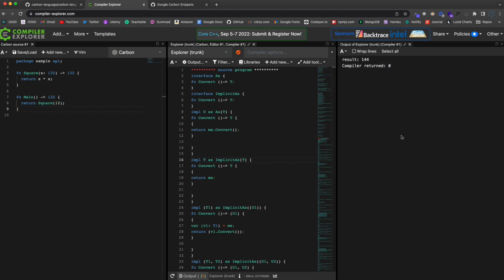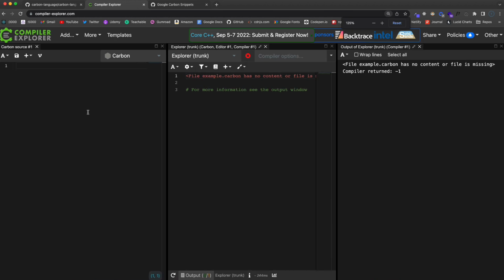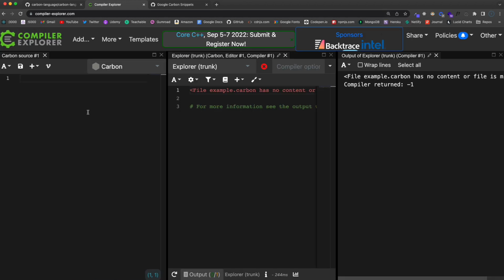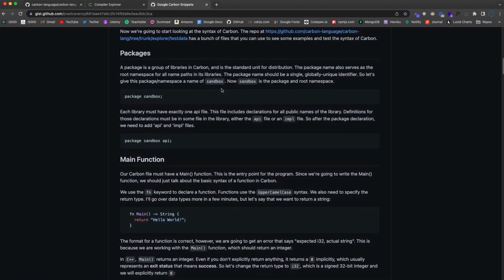Basically, this shows you exactly what I just saw in the terminal window. So let's just clear this up. I'm going to get rid of everything, and we don't have to click run or anything. It's just instant. And of course, this is not going to compile because we have nothing written here. Now I want to see if I can make this bigger, and now we can get started on learning the syntax.